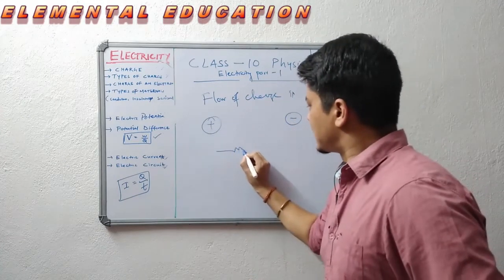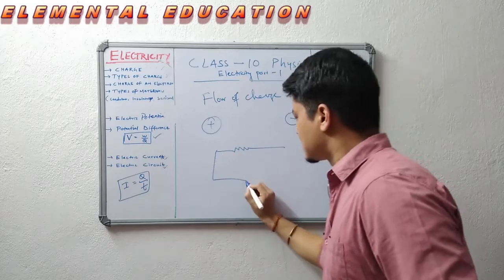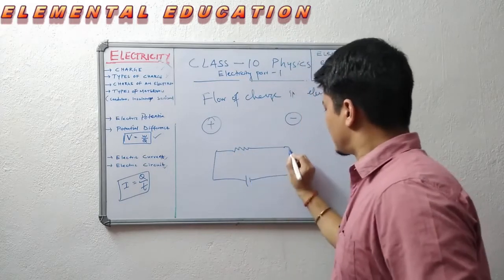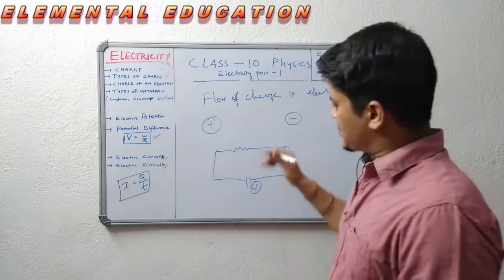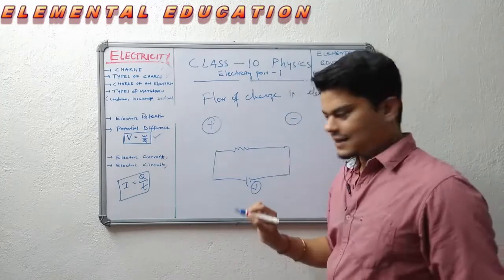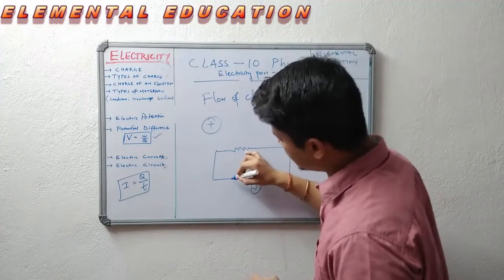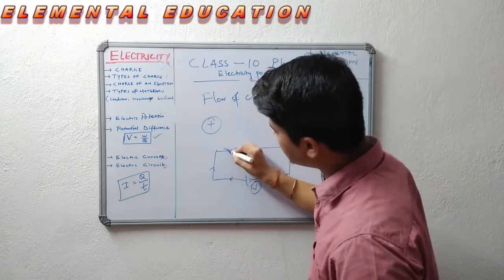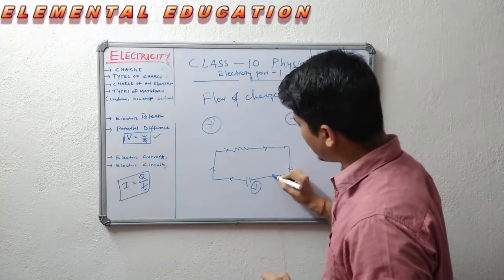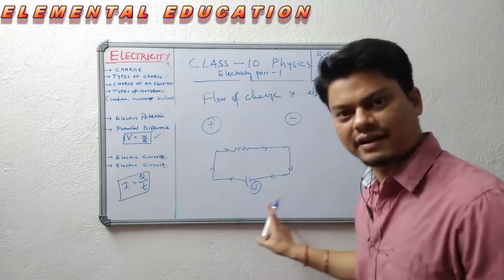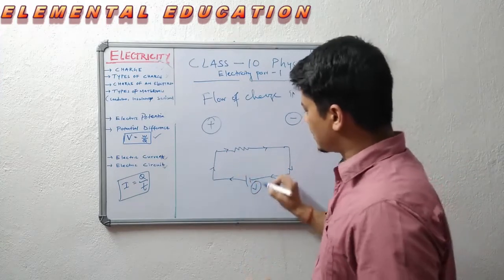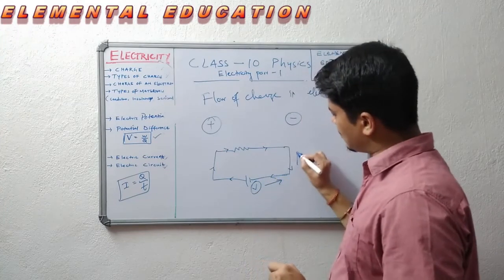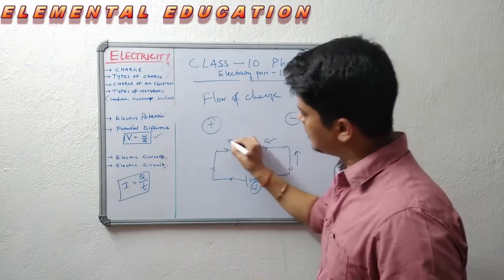If you consider a circuit, this is a load or a resistance, this is a voltage source, or you can say battery, whatever it is. Electric current is usually denoted as flowing from positive to negative in a closed circuit, whereas electrons flow in the opposite direction, from negative to positive.